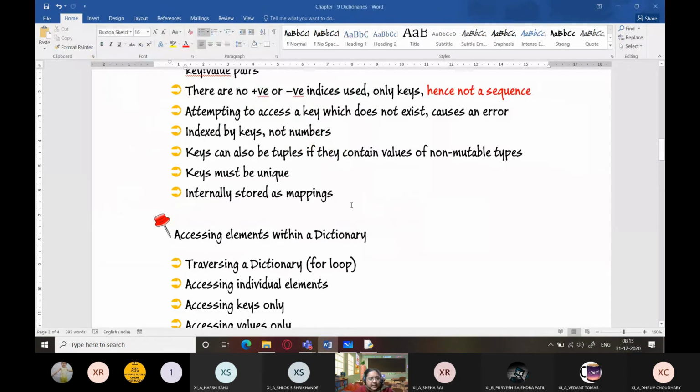Internally stored as mappings. Yes, so I already told you how it is stored as a mapping. That is, there is a kind of a hash function which is used to convert keys into index values within an internal array which is used to store dictionary elements by Python, and this is handled internally by Python.